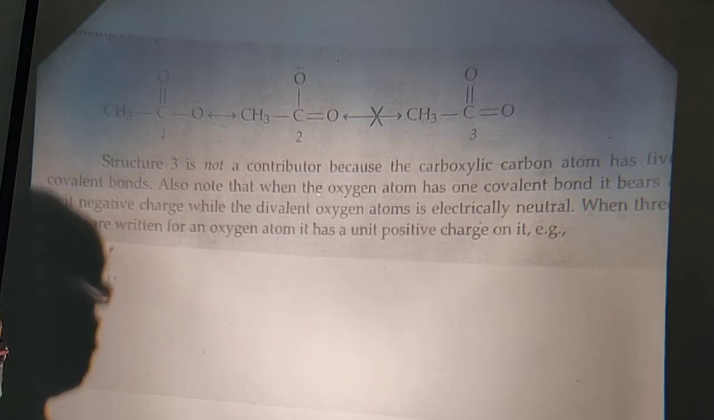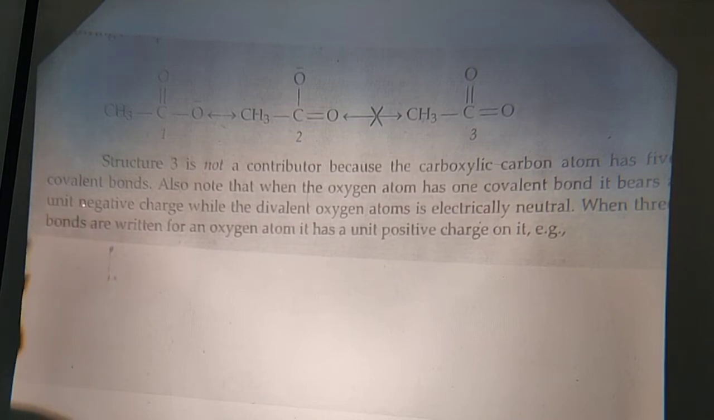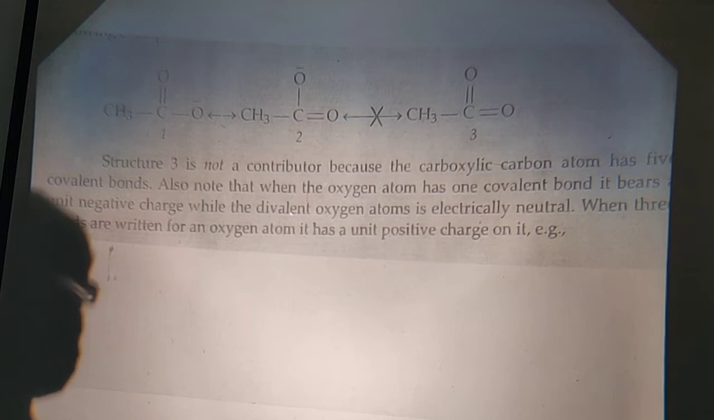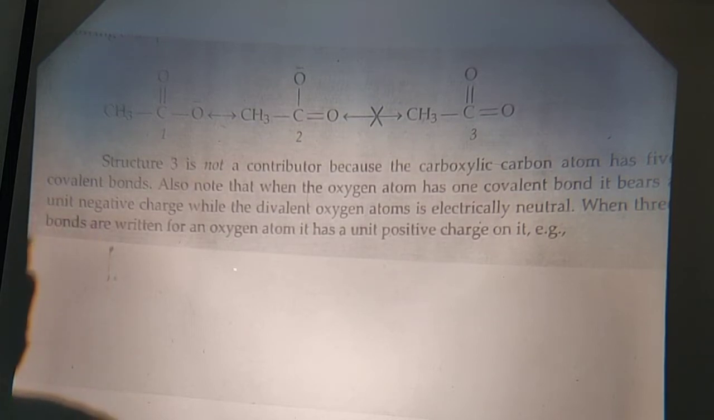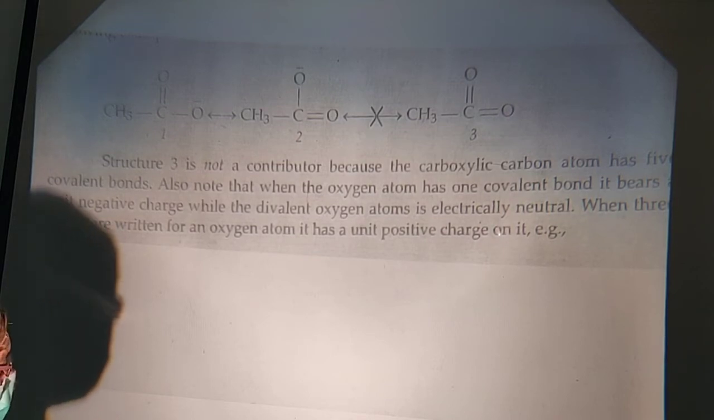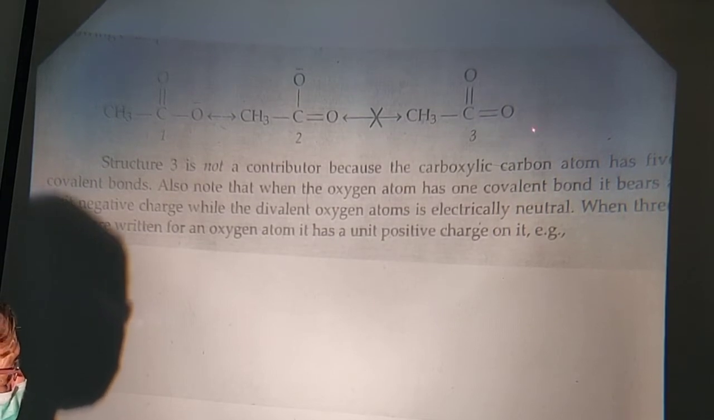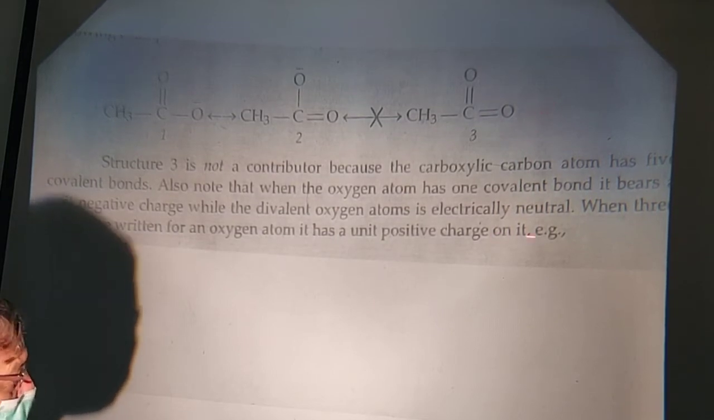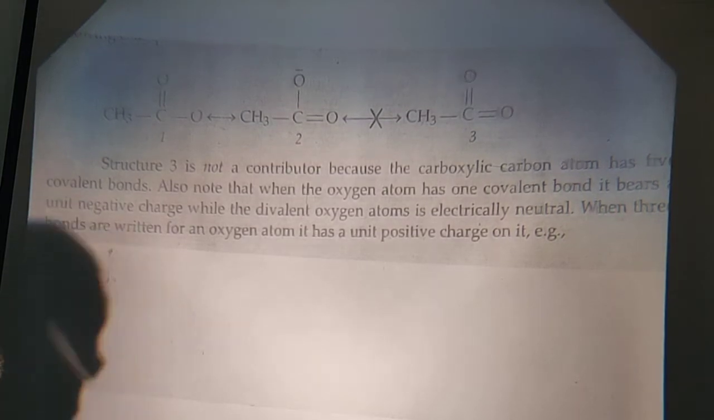Also note that when the oxygen atom has 1 covalent bond, it bears a unit negative charge, while the divalent oxygen atom is electrically neutral. When 3 bonds are written for an oxygen atom, it has a unit positive charge on it, and when 4 covalent bonds are written for nitrogen, it has attained a positive charge upon it. Similarly, the case is with that of oxygen.